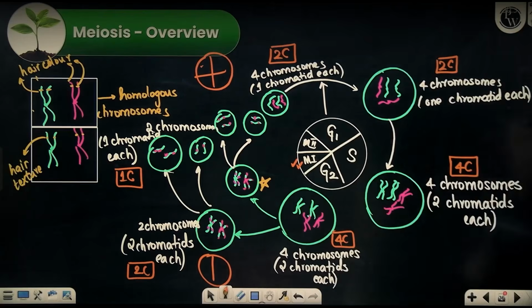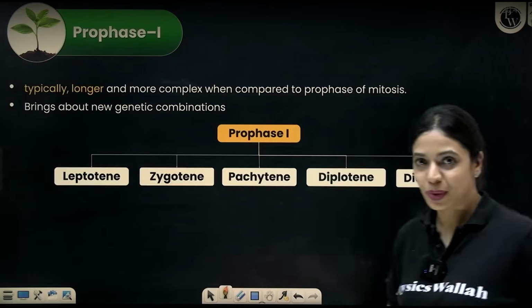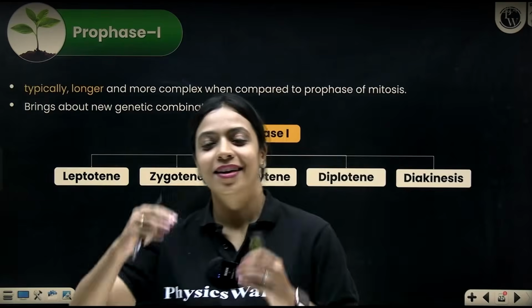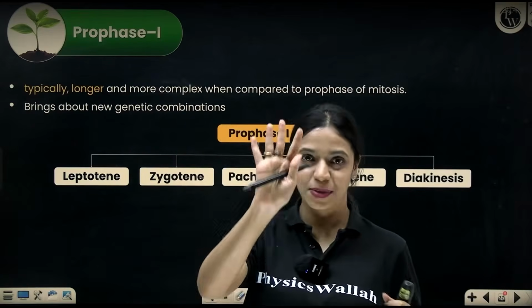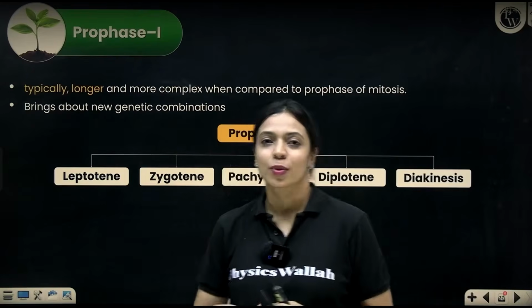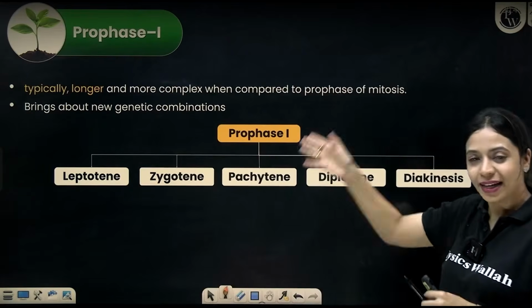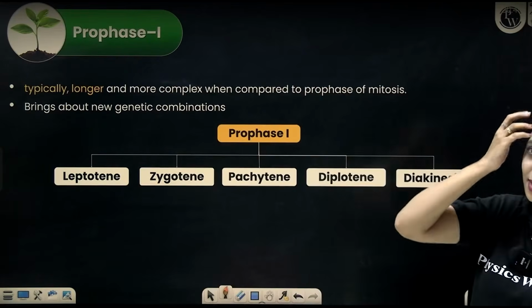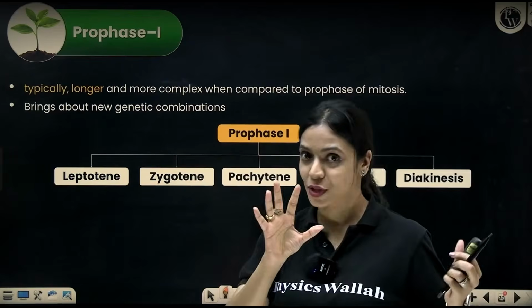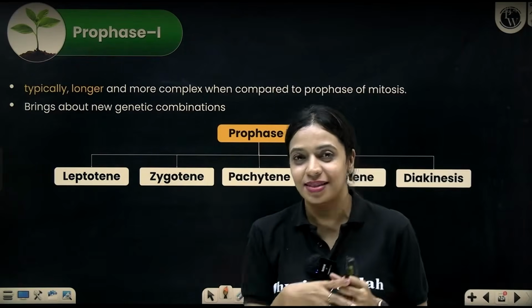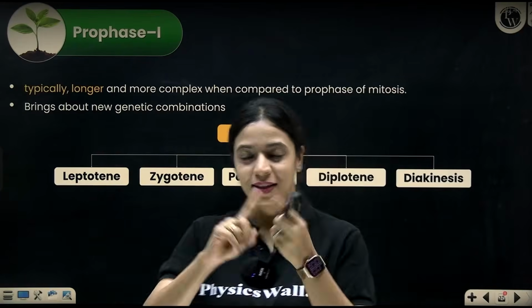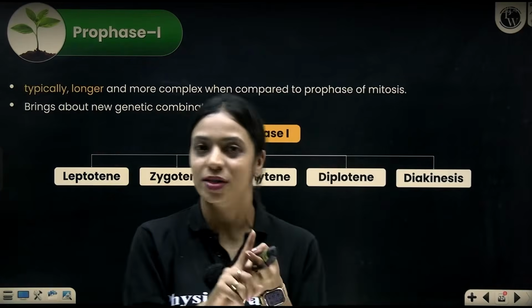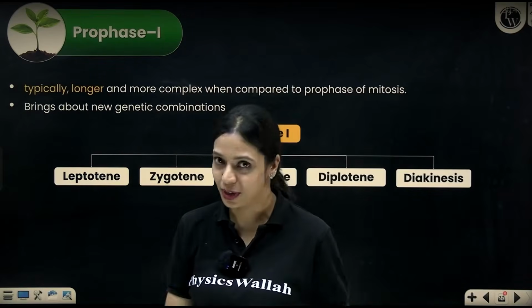Okay. Now, speaking of meiosis I, we'll start with prophase I. In prophase I, you further have 5 substages or subphases, which are leptotene, zygotene, pachytene, diplotene, and diakinesis. So, unlike prophase of mitosis, prophase I is typically longer because it is during prophase I that genetic rearrangement happens, crossing over happens, and newer combinations are formed.